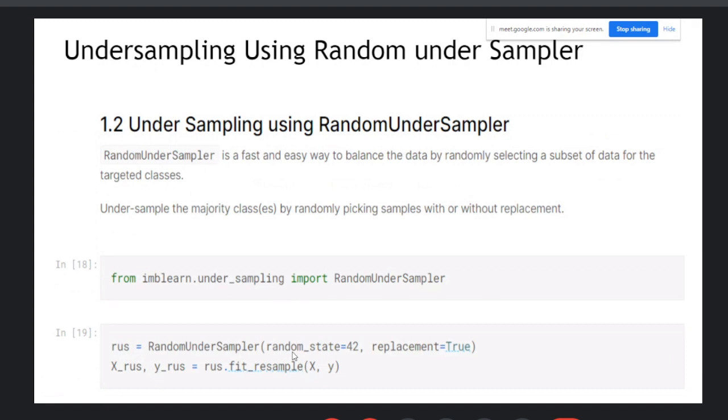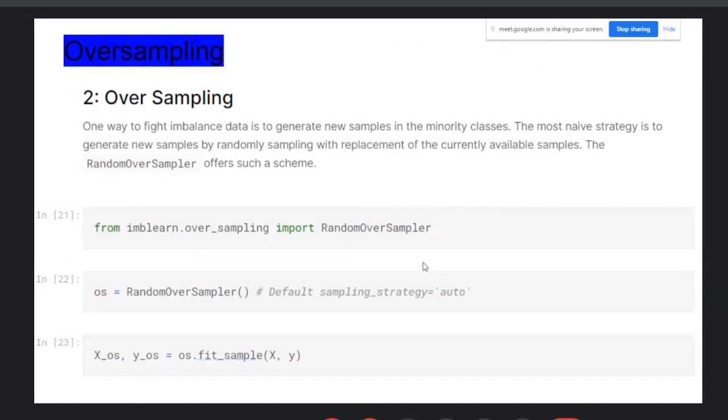Otherwise you can do undersampling using the random undersampler. The random undersampler is a fast, easy way to balance the data by randomly selecting a subset of data for the target classes. Number two, undersample the majority classes by randomly picking samples with or without replacement. From imblearn undersampling, you import the random undersampler here, use the different methods and just execute this, okay? Now oversampling, one way to fight an imbalanced dataset, means increase the samples, just copy and paste and create your models or train your model.